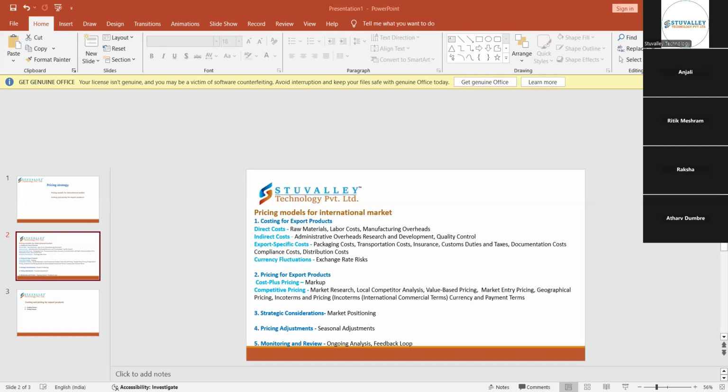Next comes, as you know, the export specific cost. What does this mean? The export specific cost includes the packaging cost, the transportation cost, and the insurance. So here, we are talking about the packaging cost. For example, any brand which is being manufactured has to have good packaging. The packets, or the plastic which they are using, have to be of very good quality so that the inner product is not damaged, and the packing is airtight.